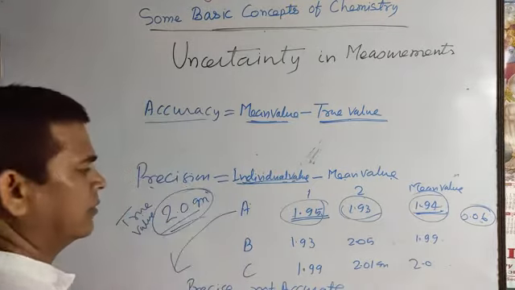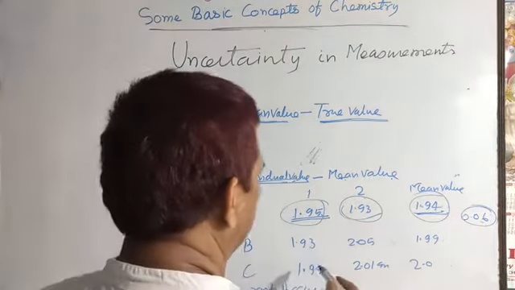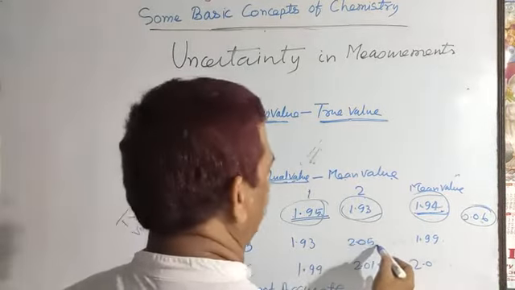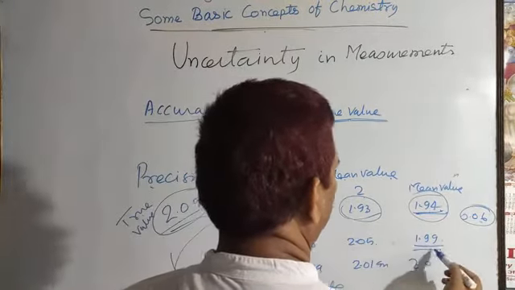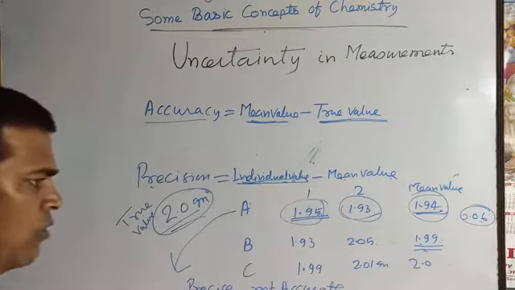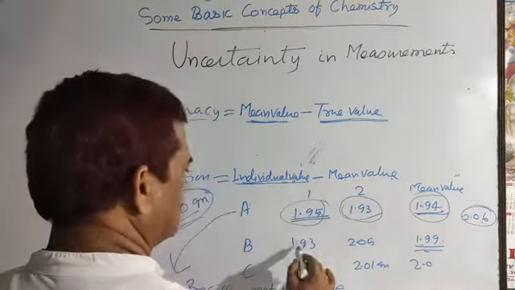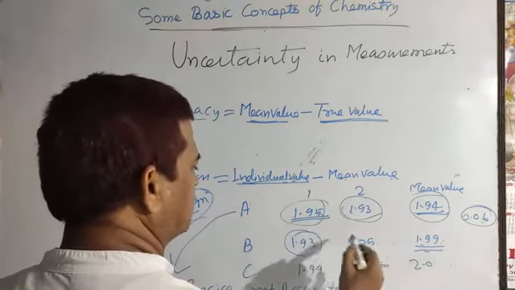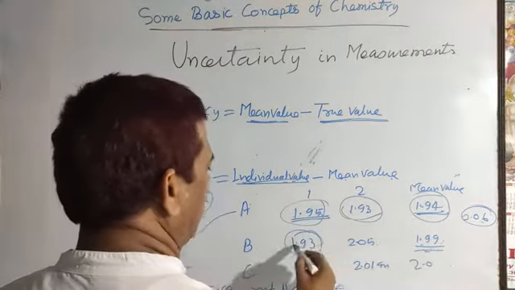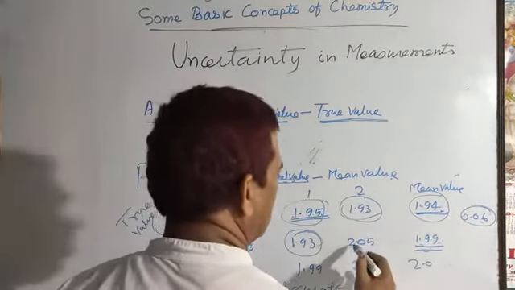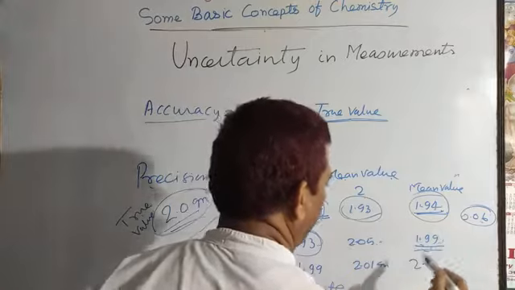In the same way, student B provided his data 1.93 and 2.05, and the mean value comes to 1.99. Here there is just 0.06 difference between individual value and mean value for 1.93 and 1.99, but much more difference for 2.05 and 1.99.